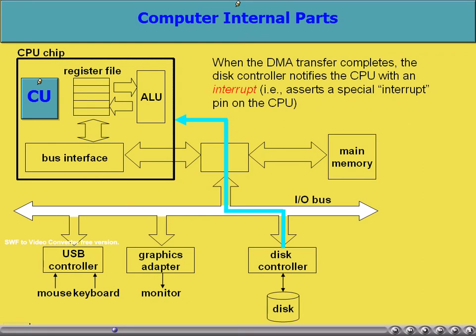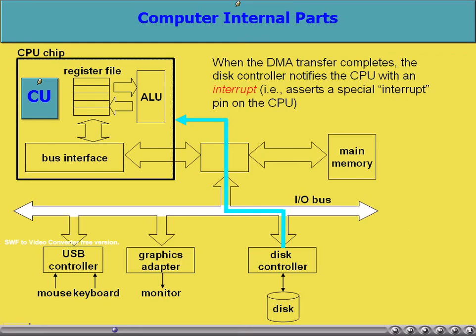Typically, all these devices can communicate with the processor. Whenever they want some service from the processor, they send a signal known as an interrupt. Then the processor can give service to them.